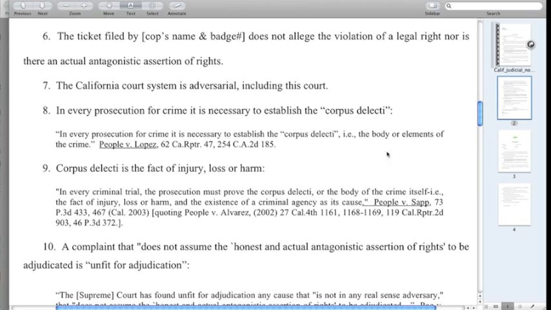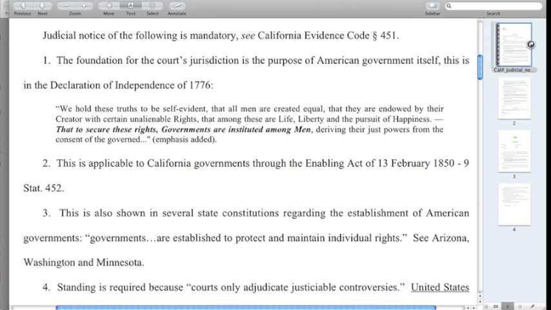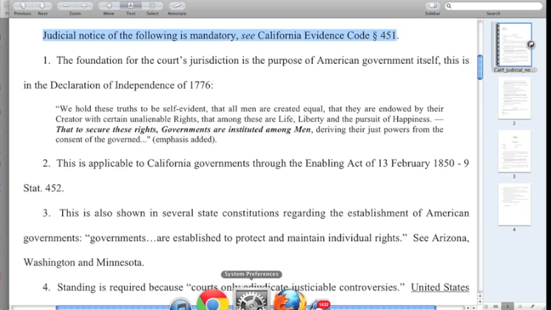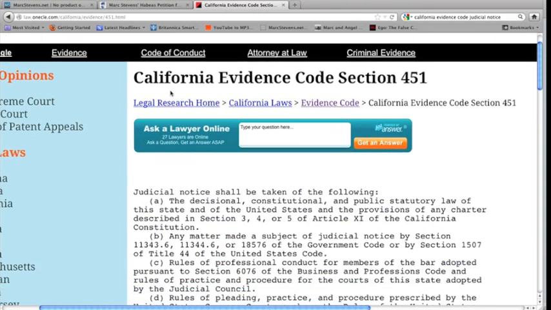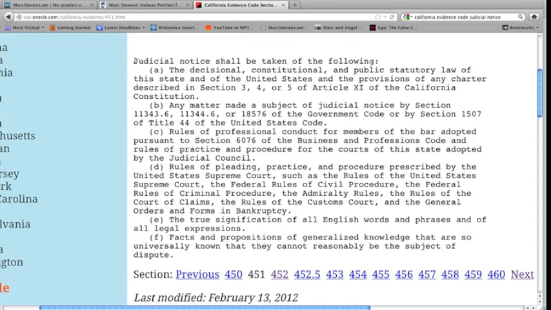So if we look at the request for judicial notice, it's pretty basic. It says judicial notice of the following is mandatory. See California Evidence Code, Section 451. Well, I just happen to have that here. There we go. It's the California Evidence Code, Section 451. And it states that judicial notice shall be taken of the following. Now, when they use the word shall, that is mandatory. It is not an issue of discretion. So they shall take judicial notice of the following: the decisional, constitutional, and public statutory law of this state.